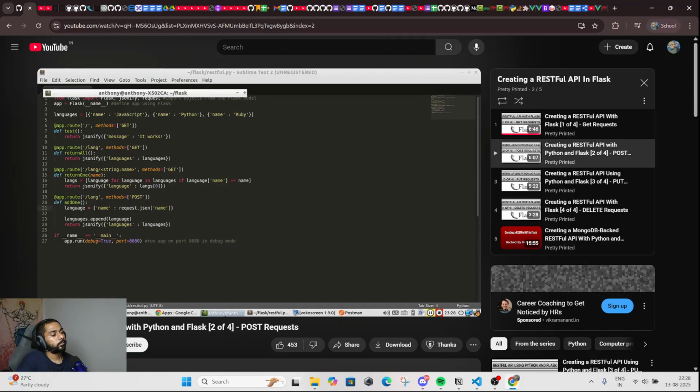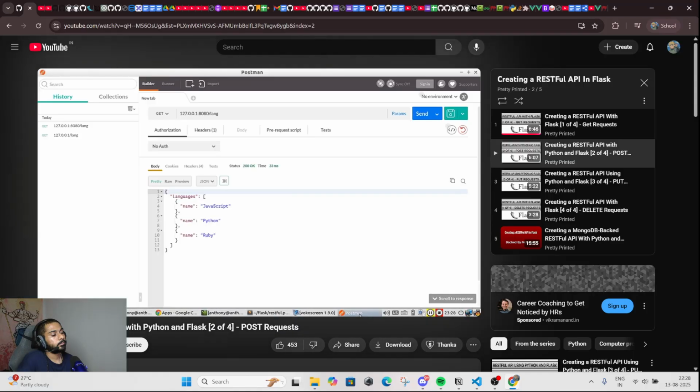And that's it. So let's see if the server restarted. Well, it did. So we're going to go over to Postman. And instead of using a GET request, we're going to change this to a POST request. And we have to send along a JSON object with the POST request.